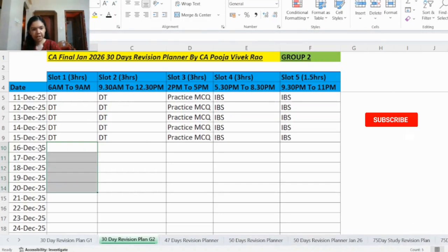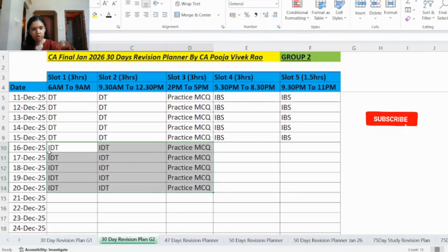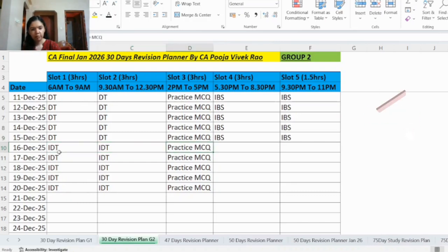Then from 16 December to 28 December, in slots 1 and 2 you will revise IDT, and in slot 3 you will practice MCQs relating to IDT. In DT and IDT both we will have MCQs, 30 marks MCQ will be there in the exam. So it is very important to practice the MCQs, because if you score maximum marks in MCQ, then it will be easier for you to score the balance from the descriptive part.